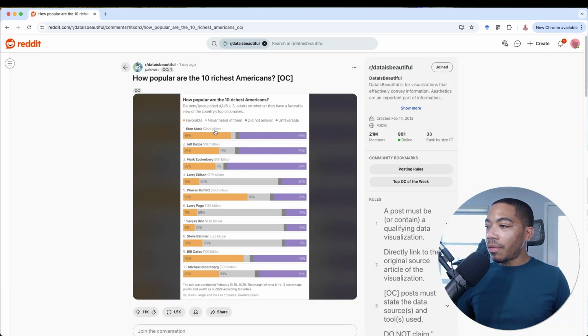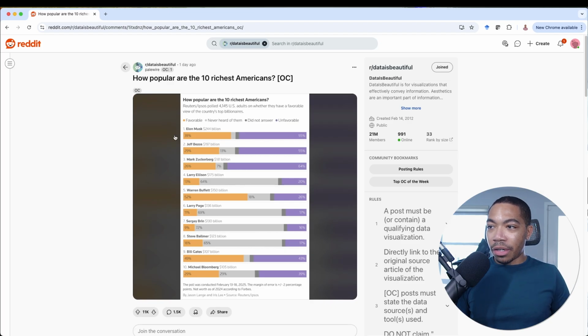How popular are the 10 richest Americans? $244 billion. Wow. Jeff Bezos, Mark Zuckerberg. You know, honestly, of this list, I want to be these folks. They're not widely known. So what we're seeing here is the favorable in orange, the never heard of them in gray. And if I was a billionaire, maybe one day I will be, who knows? I want to be largely unknown, I believe.